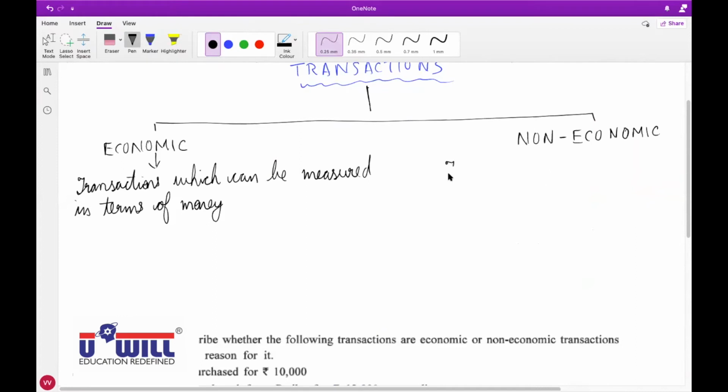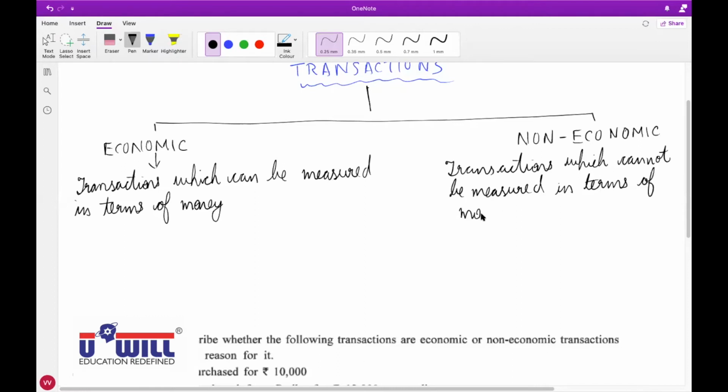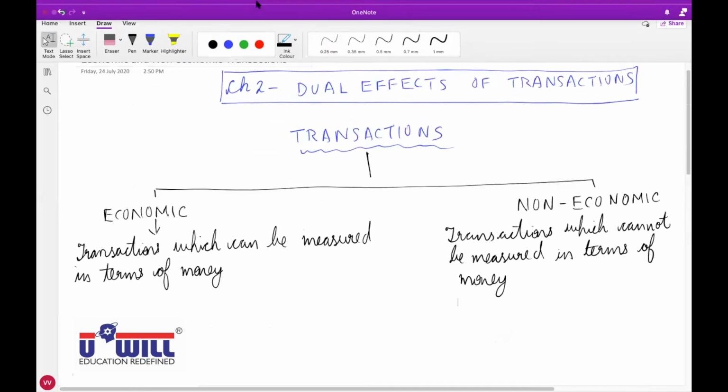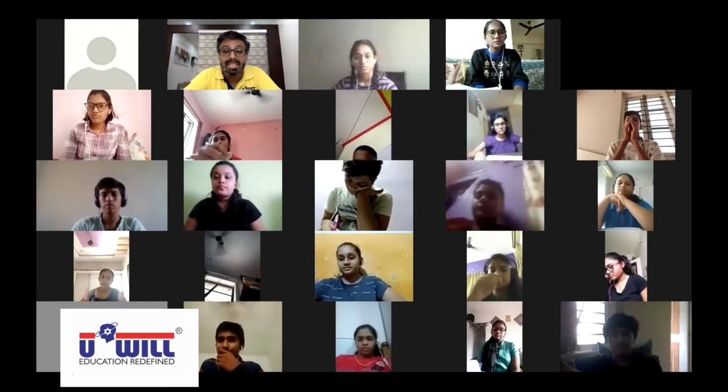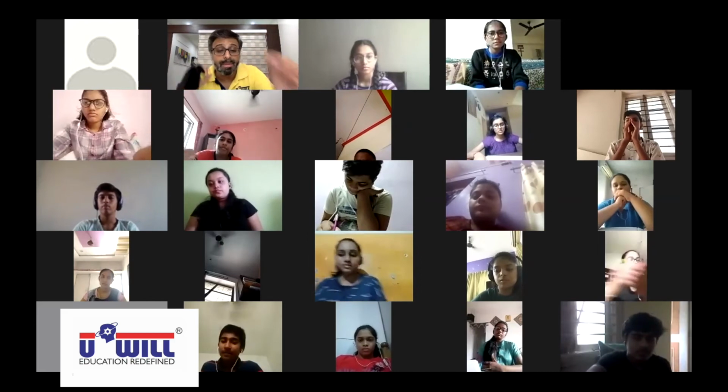Write down: transactions which cannot be measured in terms of money. Now understand this. Economic transactions, yesterday we had seen 8 transactions. Now you may be wondering what non-economic transactions are. How is it possible that any transaction takes place in business but we don't measure it in terms of money? Confusion might be arising, right?